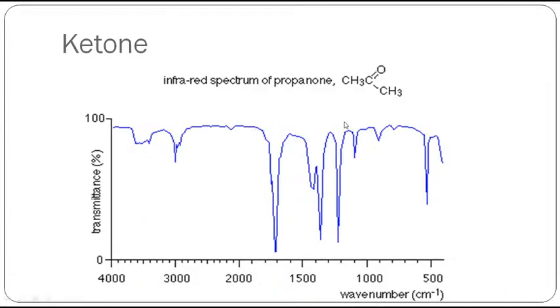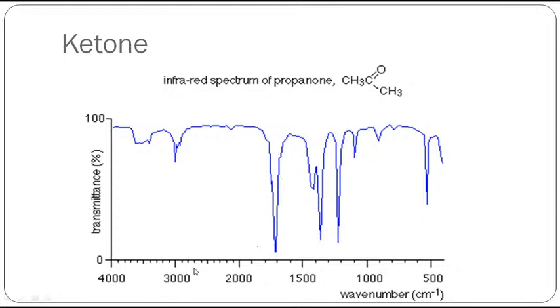There is only one difference between aldehyde and ketone. In aldehyde, there is a hydrogen at the carbonyl carbon, but in ketone we don't have hydrogen at the carbonyl carbon. Therefore, you will get only carbonyl stretching at 1700 and something, 1720 or 1715 in the range. You get a sharp and intense peak, which corresponds to the carbonyl group.